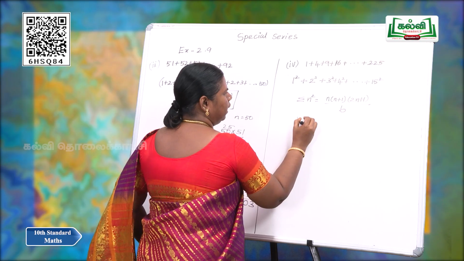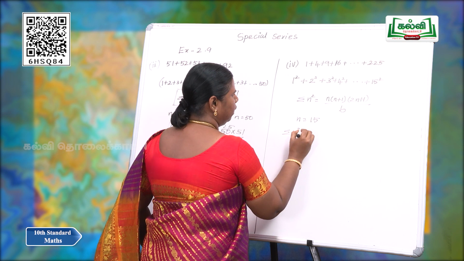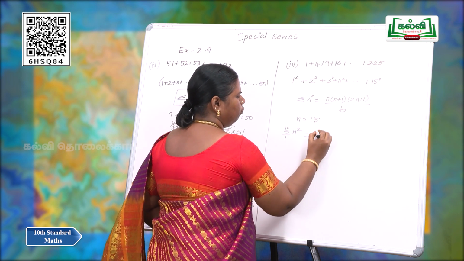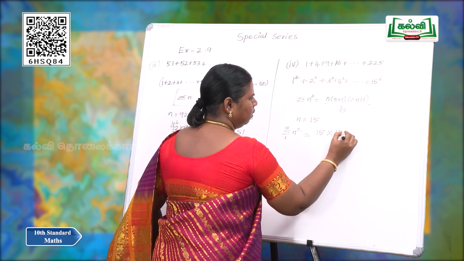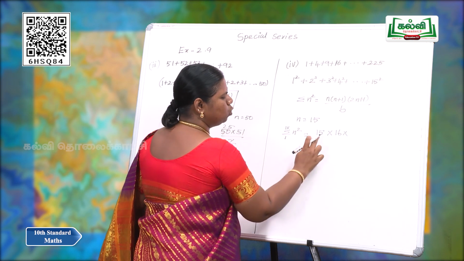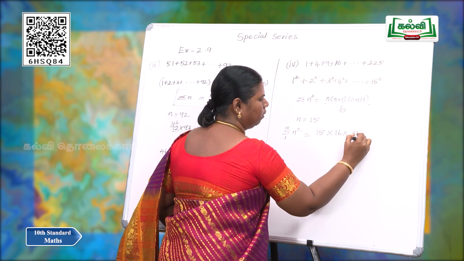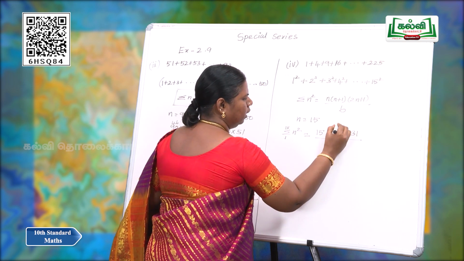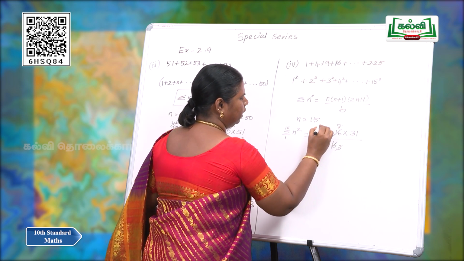In the place of n, we have to put 15. So, summation n square, that is from 1 to 15, is equal to 15, the next term of 15 is 16, 2n means 2 into 15, 30, 30 plus 1, 31, by 6. On cancelling, 8 times, 3 times, 5 times.